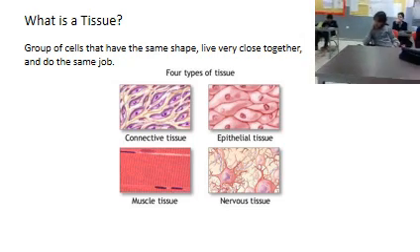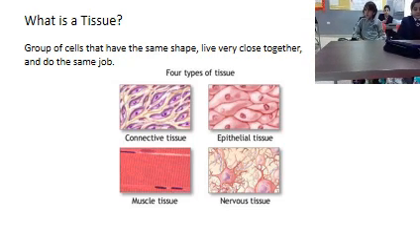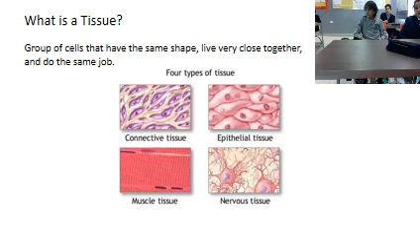What is a tissue? Muhammad Ali, can you read it, please? A group of cells that have the same shape, live very close together, and do the same job. So this is a general definition of a tissue. The cells should have the same shape, they should be close to each other, and they should do the same job.